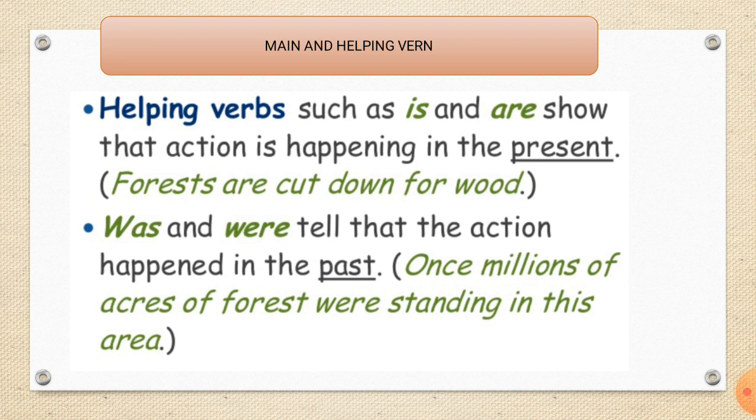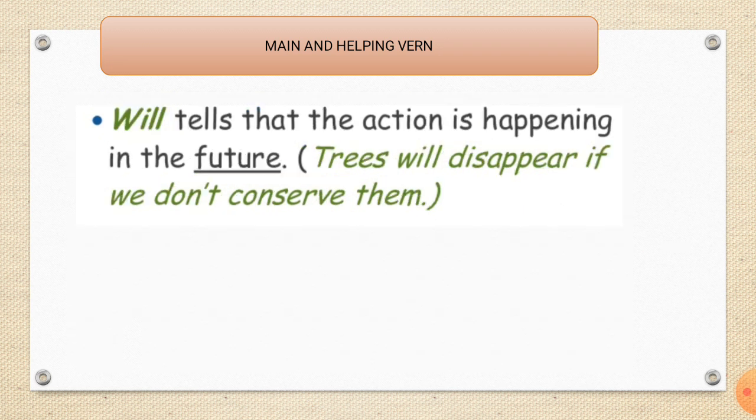And helping verbs such as is and are show that the action is happening in the present, and was and were tell that the action happened in the past. For example, once millions of acres of forest were standing in this area. Forests are cut down for food. Will tells that the action is happening in the future. For example, trees will disappear if we don't conserve them.